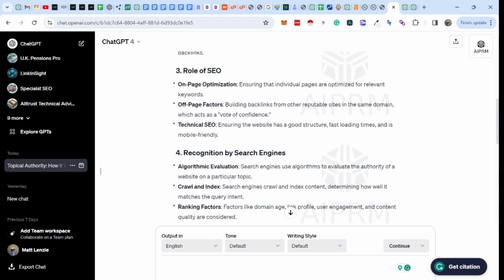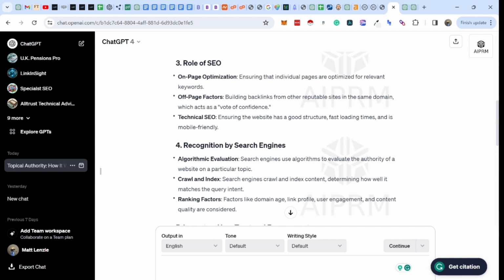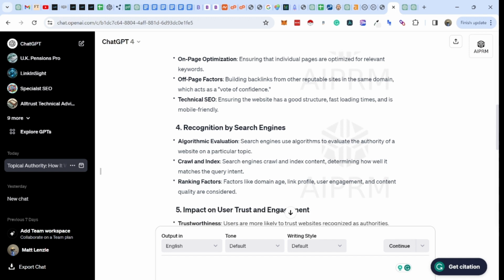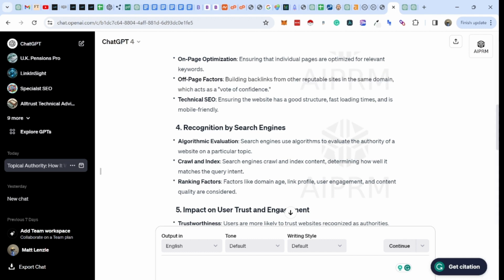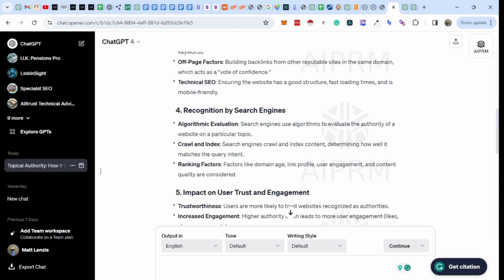to us. So we look at on-page optimization, building backlinks from other reputable sites in the same domain, which acts as a vote of confidence. This for me is really important. But first, what we've got to do is go and create content that is basically on-site. So this particular demonstration that we're going to go through today is looking at mainly on-site, but then in the future we will do a video as well on off-site